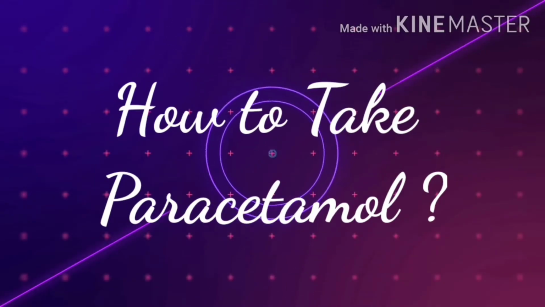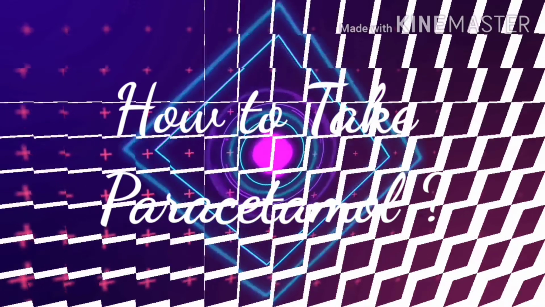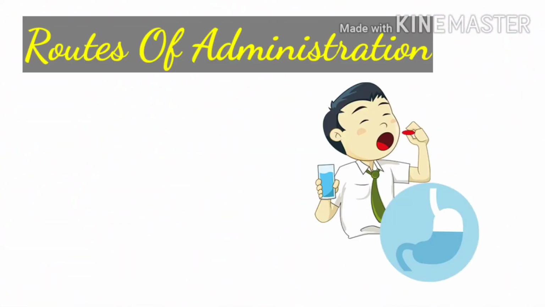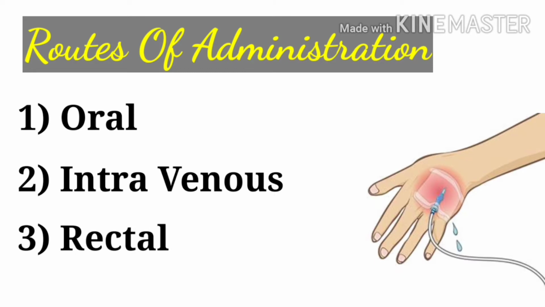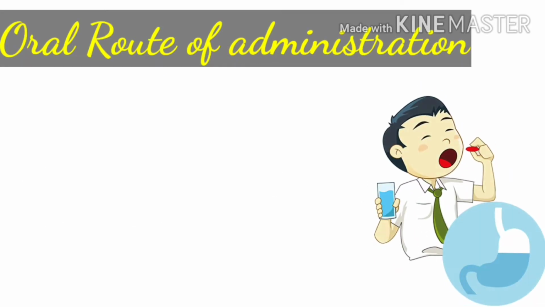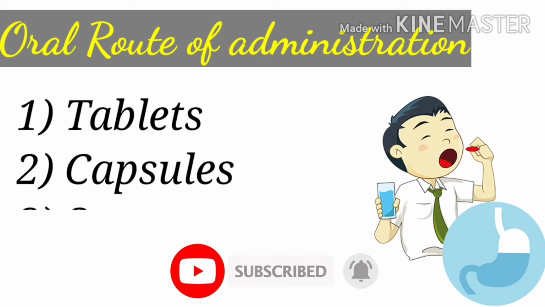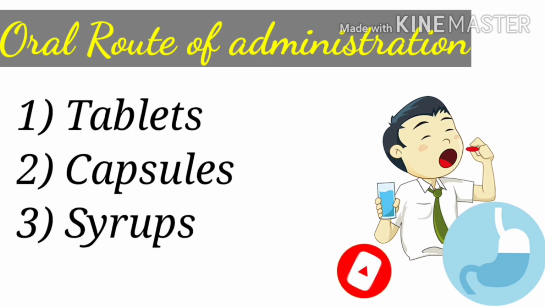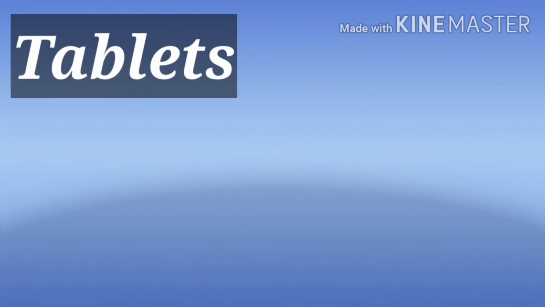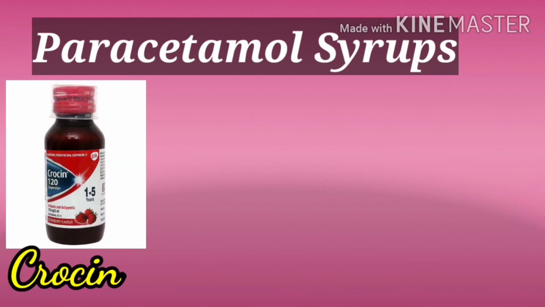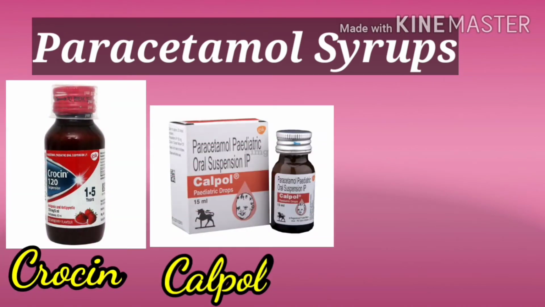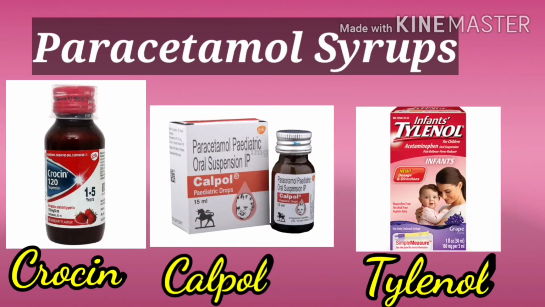Next comes the route of administration. Paracetamol is basically administered by oral, intravenous and rectal routes. In oral administration, paracetamol is available as tablets, capsules and syrups. In tablets, paracetamol is most commonly prescribed as Dolo 650 and in syrups, as Crocin, Calpol and Tylenol.